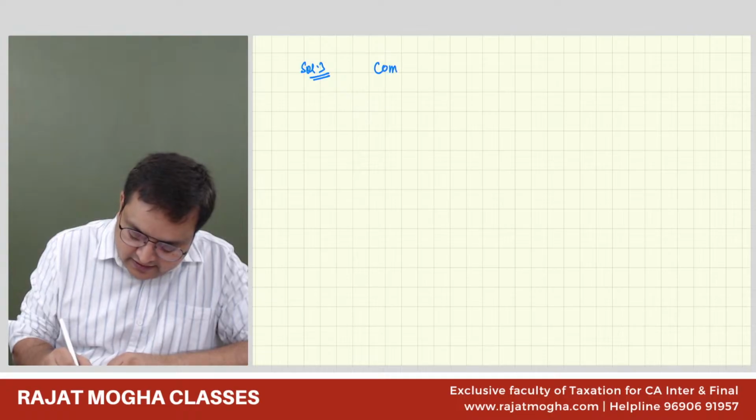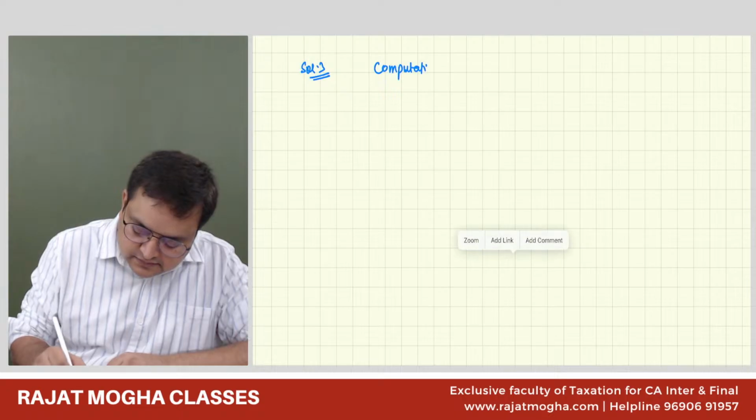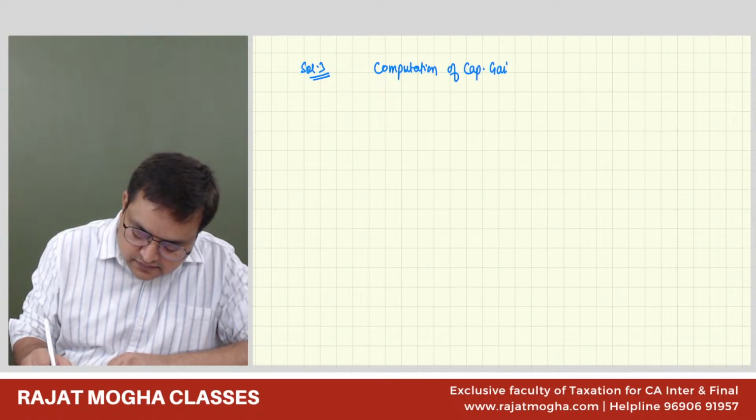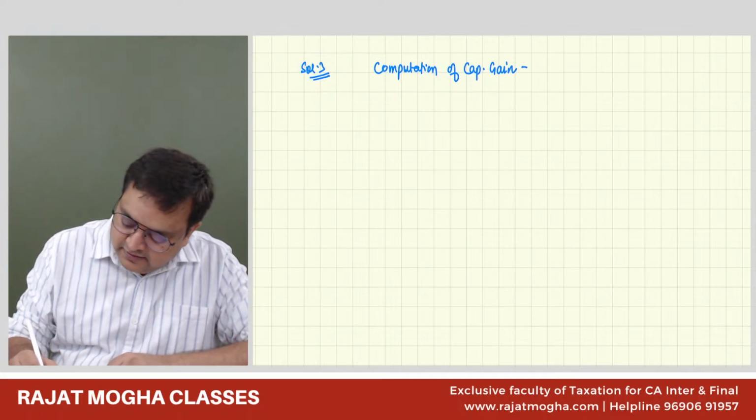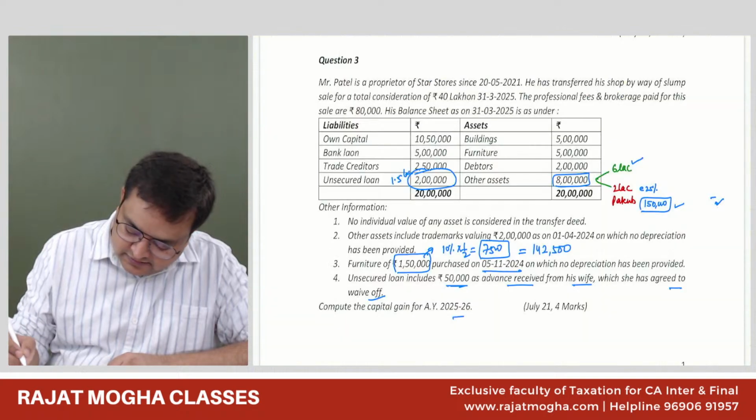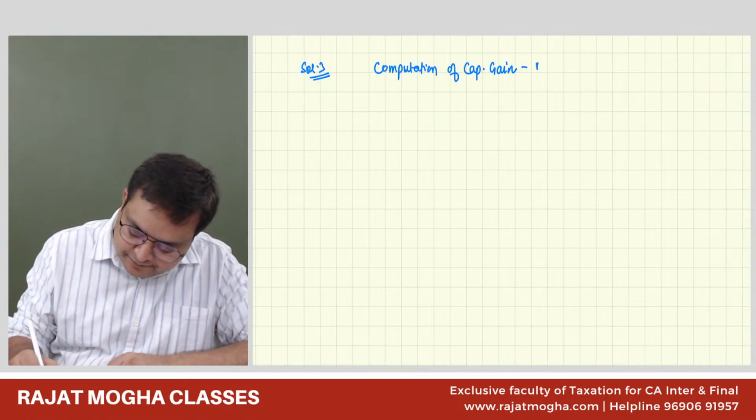Computation of capital gain. This is Mr. Patel, and this is a slump sale transaction.